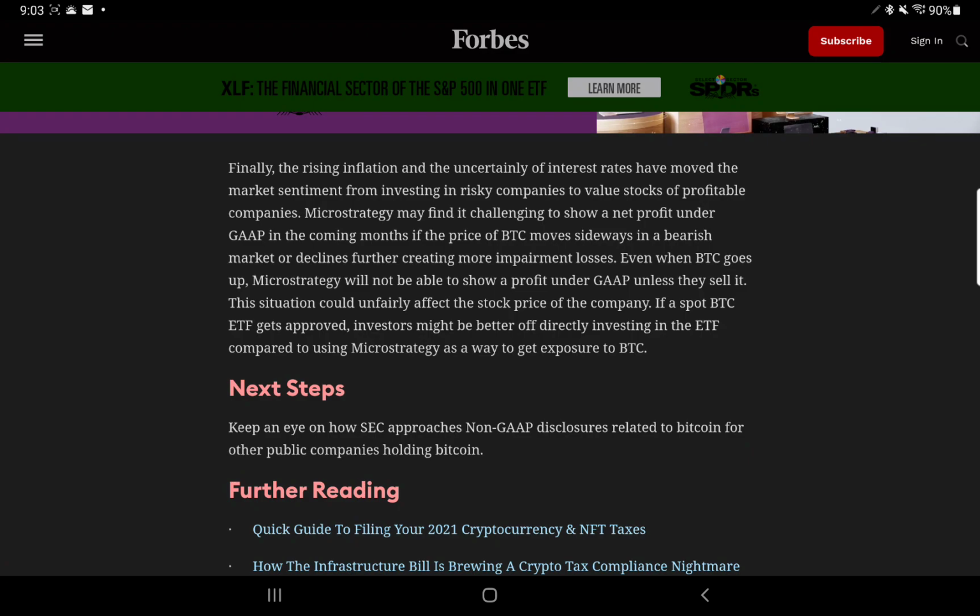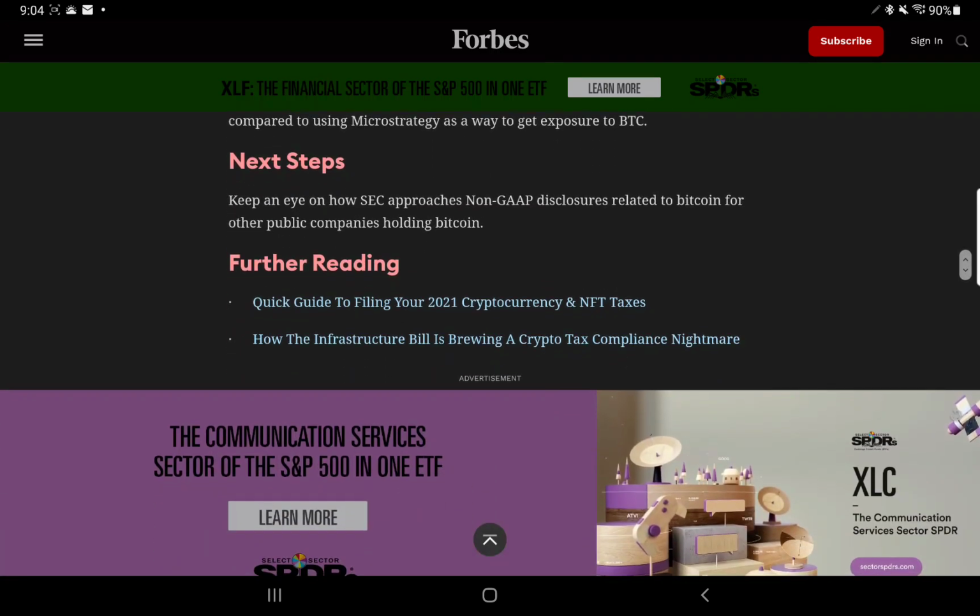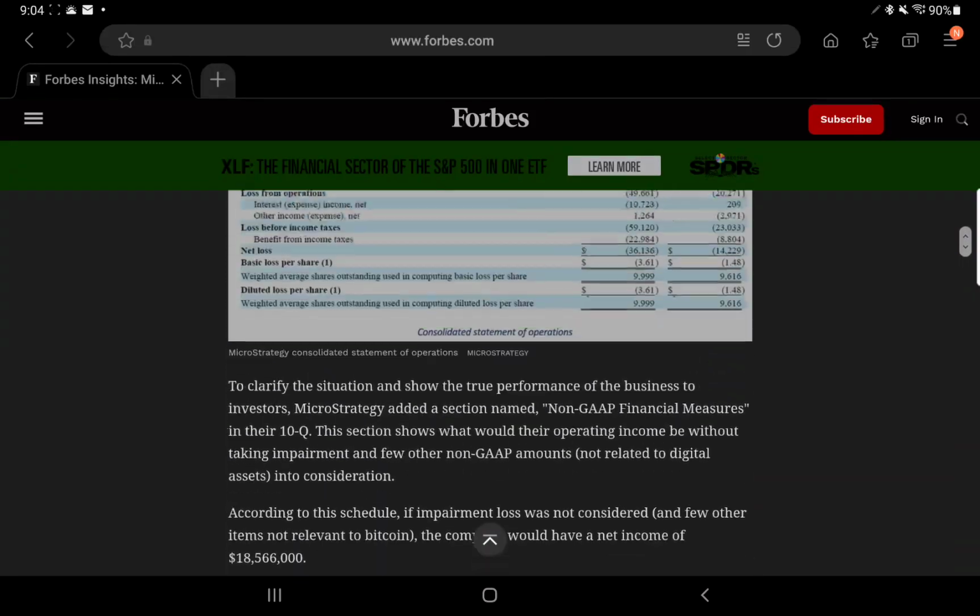If a spot Bitcoin ETF gets approved, investors might be better off directly investing in the ETF compared to using MicroStrategy as a way to get exposure. Keep an eye on how the SEC approaches non-GAAP disclosure related to Bitcoin for other public companies holding Bitcoin. So I thought that was fascinating.